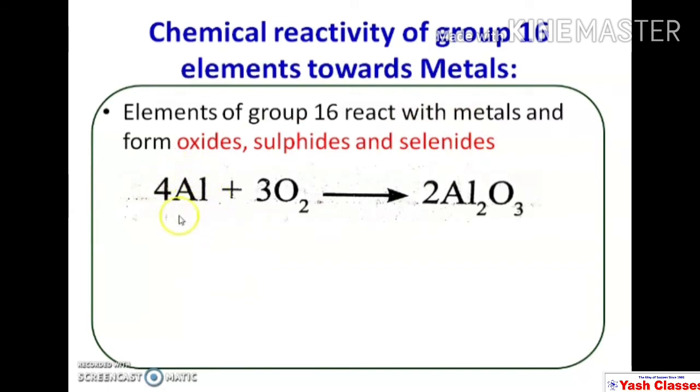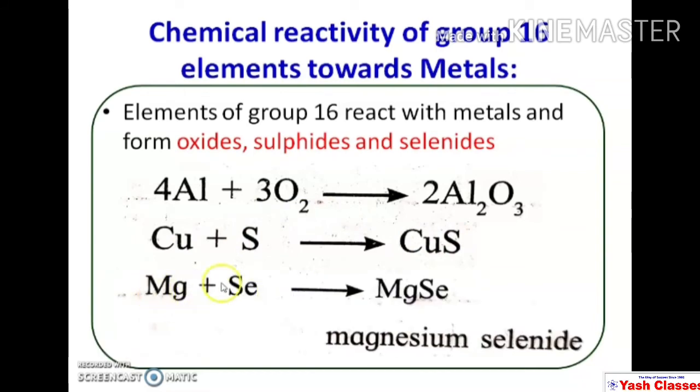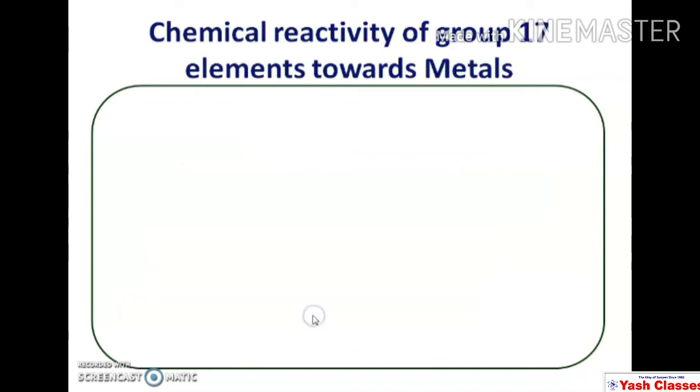For example, aluminium reacts with oxygen and there is a formation of aluminium oxide. Copper reacts with sulfur, there is a formation of copper sulfide. Magnesium reacts with selenium and there is a formation of magnesium selenide. So in this way, group 16 elements, oxygen, sulfur, selenium, react with metals and there is a formation of respective compounds like oxide, sulfide and selenide. These are the three representative examples.